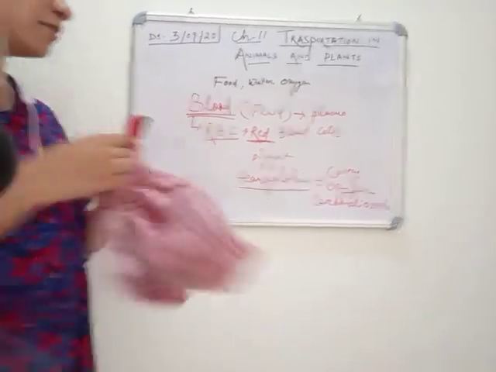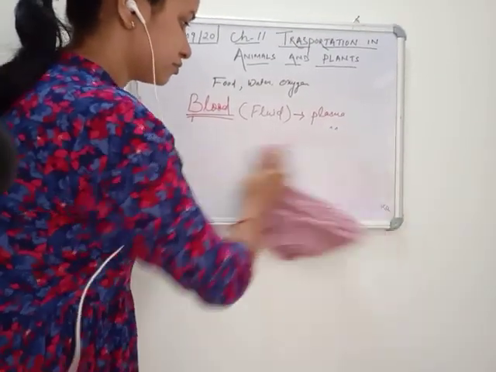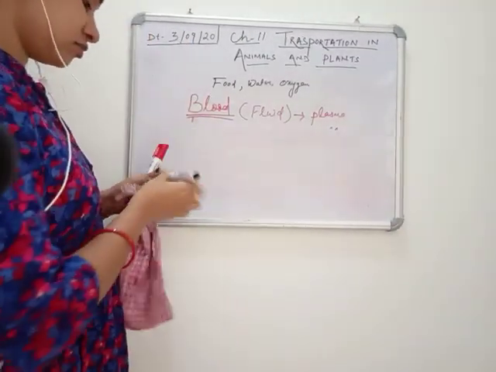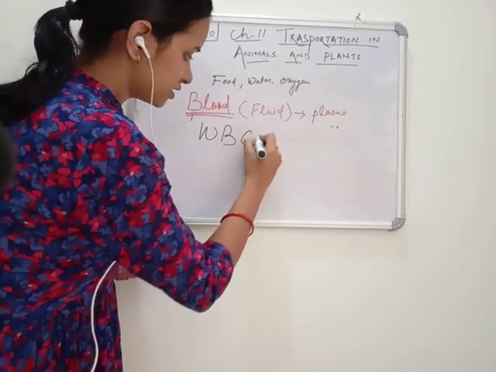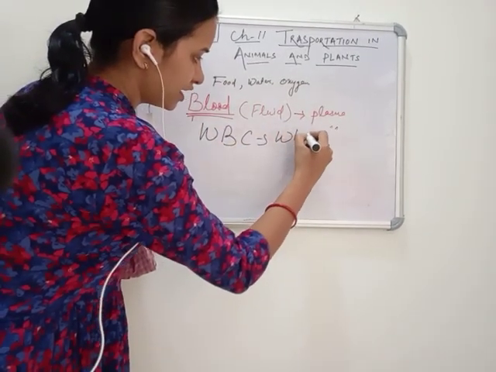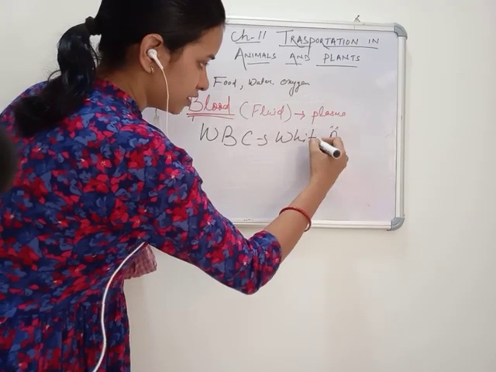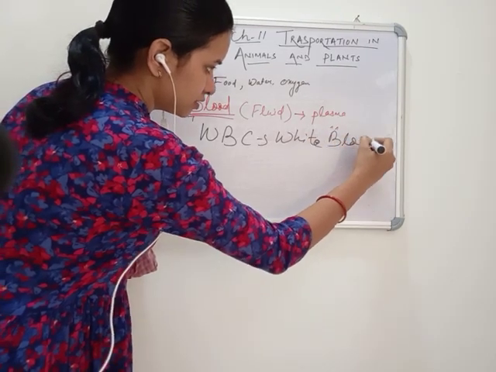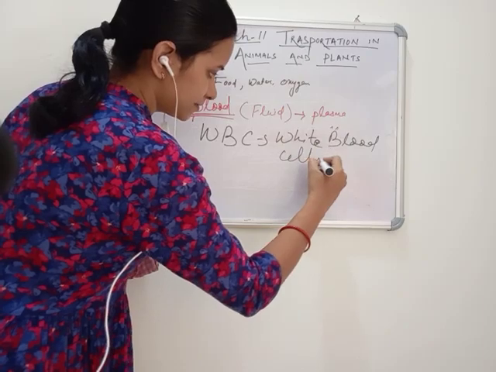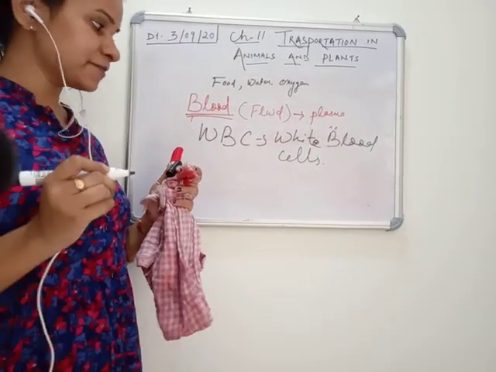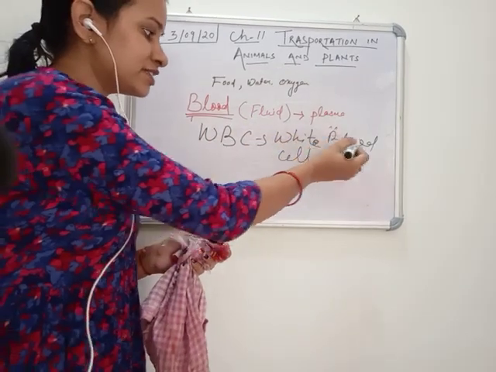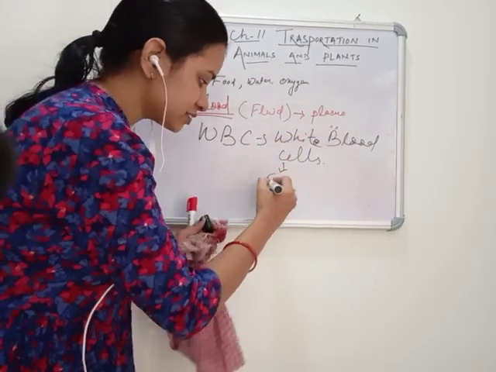Next is your WBC. It's your white blood cell. Now see what the function of WBC is. White blood cells are called fighters.